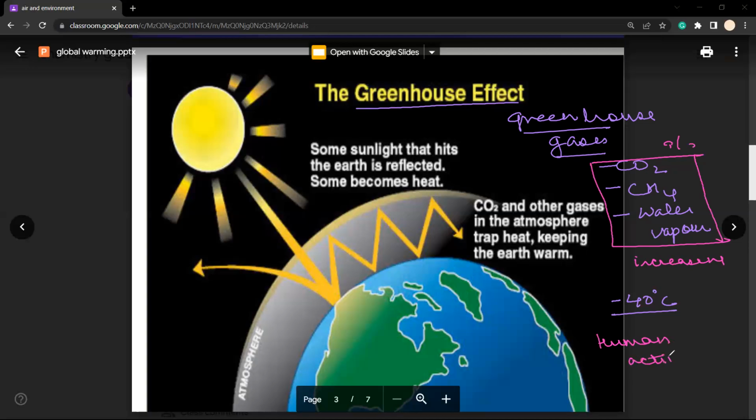Because of those human activities, the greenhouse gas percentage is increasing, and that is leading to global warming. Global warming is basically the excessive heating of the earth's surface, which has a very negative impact on different things. So let's talk about what are the human activities which lead to the higher percentage of these greenhouse gases, and what are the impacts of global warming.